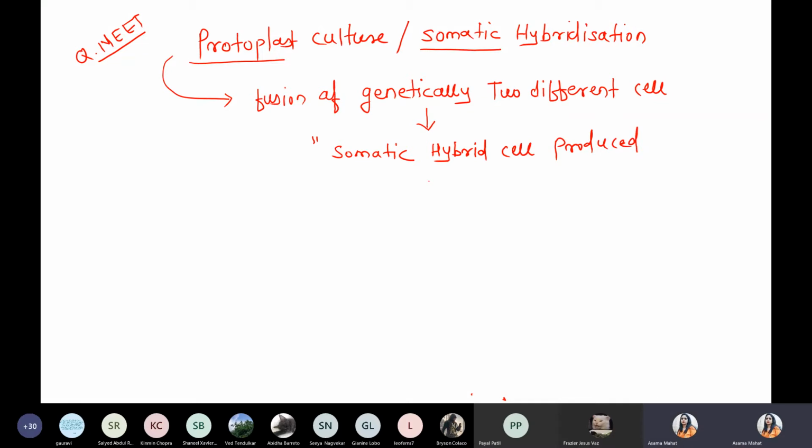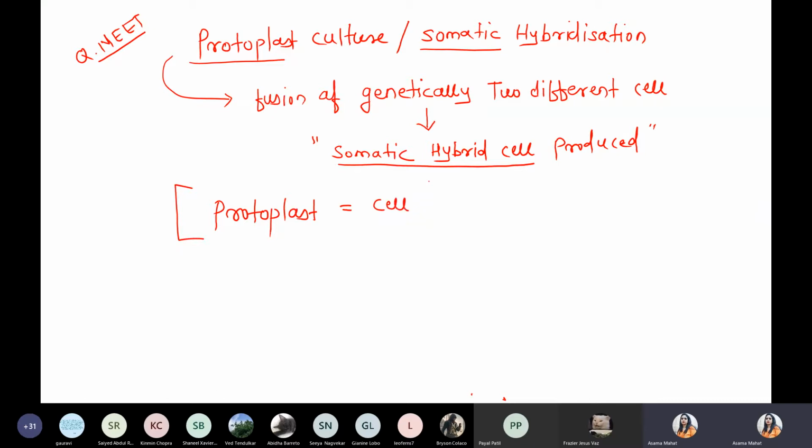So we are talking about what the meaning of somatic hybrid is. Whenever we talk about somatic hybrid cell production, definitely we require two cells. And for such production of a hybrid cell, we require the protoplast. And what is the meaning of protoplast? Protoplast means a cell without a cell wall.